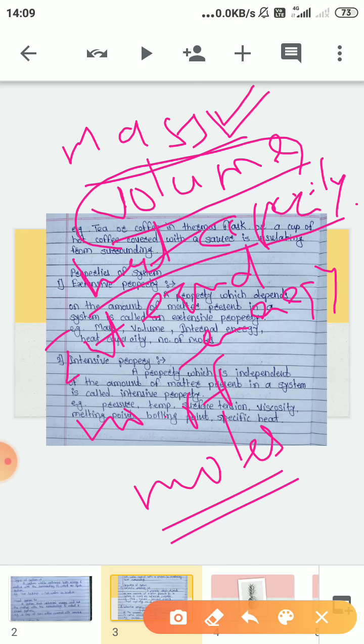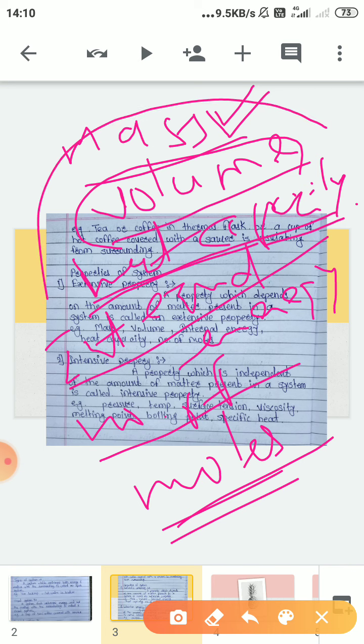Higher the mass, higher the matter, then higher will be the heat capacity; lower the matter, lower will be the heat capacity. Same for internal energy and the number of moles: higher the matter, higher the number of moles; lower the matter, lower the number of moles present.